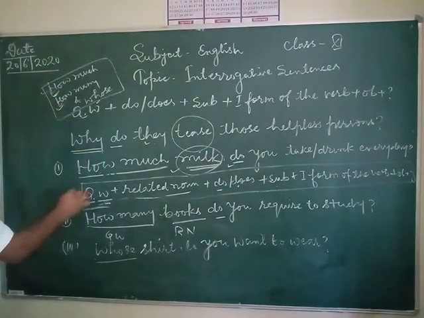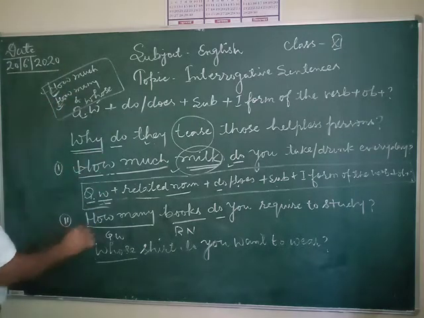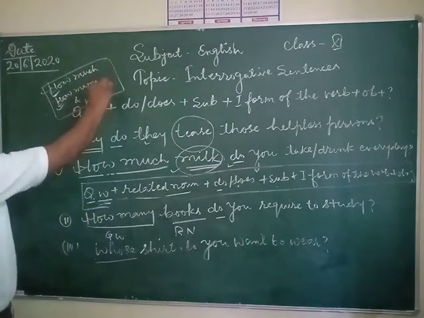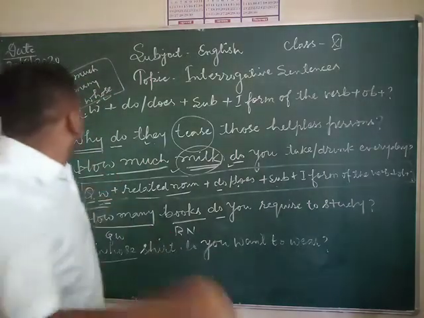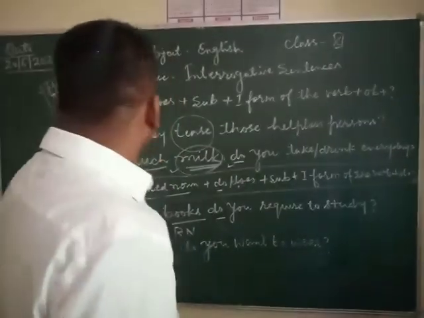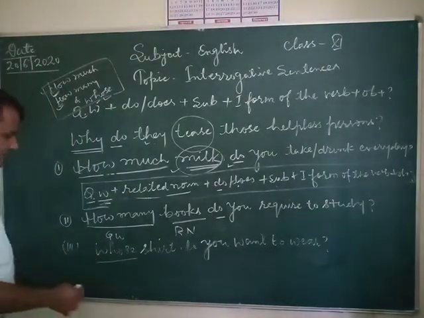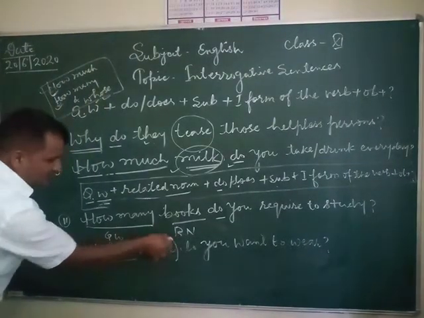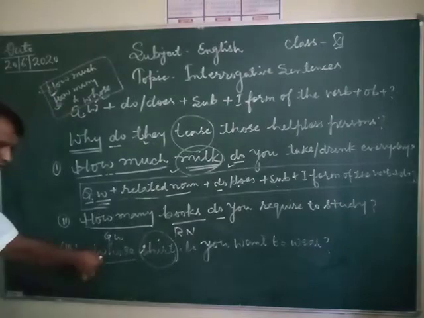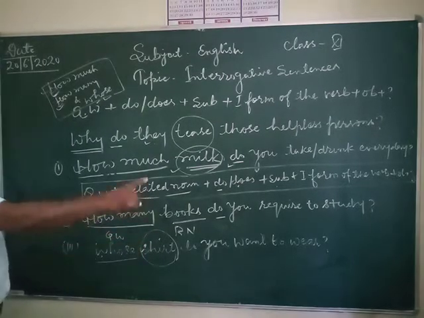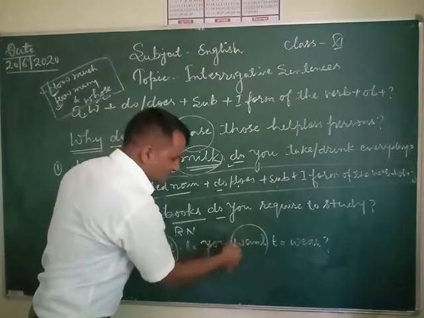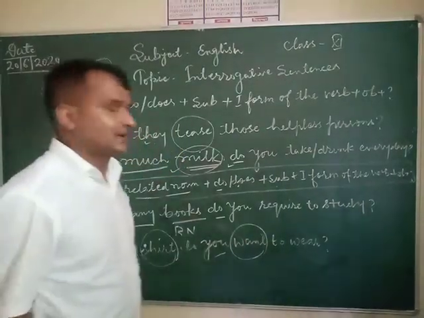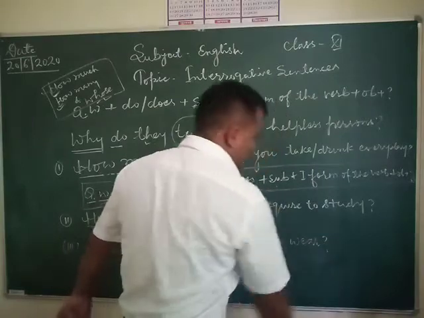How much, how many, and one more example based on whose. If the question word is whose, how much, or how many, always follow the related noun. You have to understand. Whose shirt is one type of noun. Question word, after that related noun, do or does according to the subject, and you have to use the first form of the verb, and at last you have to put a question mark here.